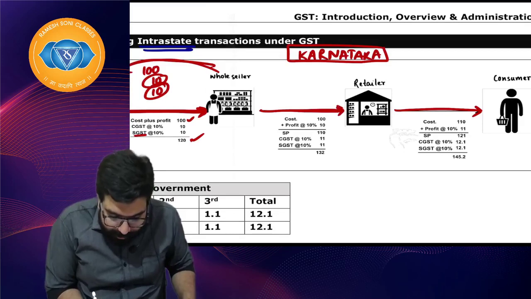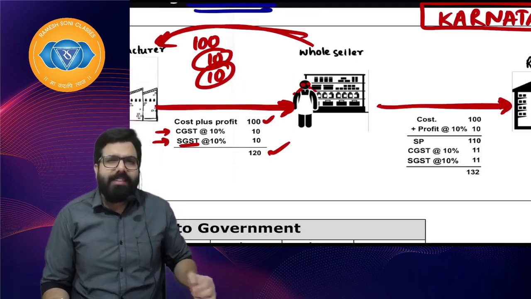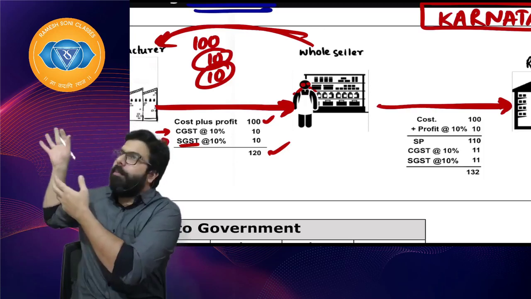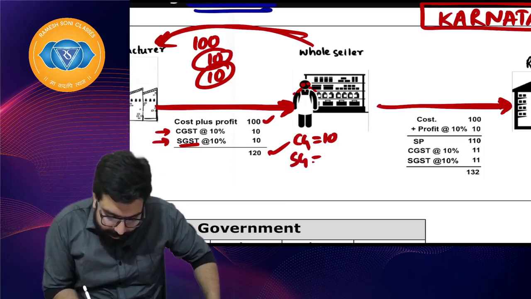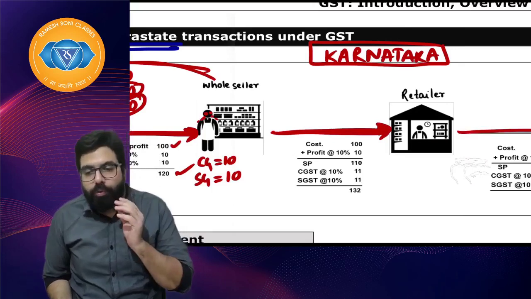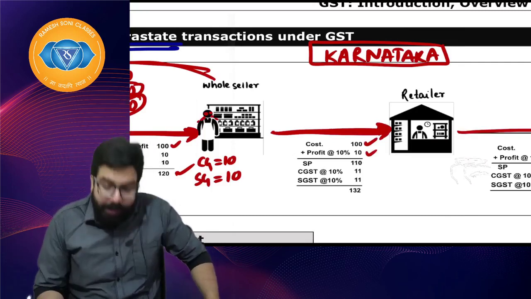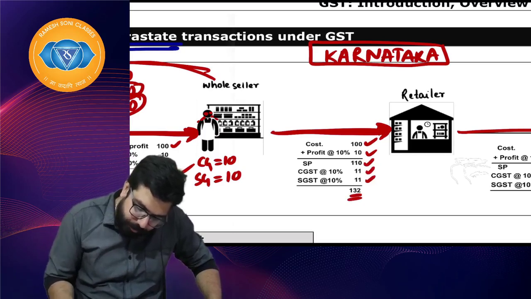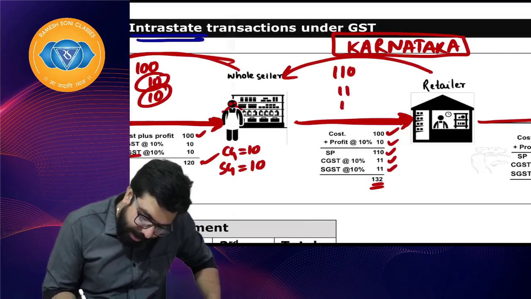Sir, the wholesaler went ahead and now the wholesaler started crying. Why did he cry? He is telling, sir, I am a wholesaler. Give me the credit. Why did you charge tax on me? You are my partner. So the government will give him the credit. He will get CGST credit of 10, SGST credit of 10, and then he sold the goods to a retailer. When he sold the goods to a retailer, cost was 100 rupees, profit he made 10 rupees, 110, CGST 10%, SGST 10%, 132. The retailer paid him 110 for the goods, CGST 11, SGST 11.